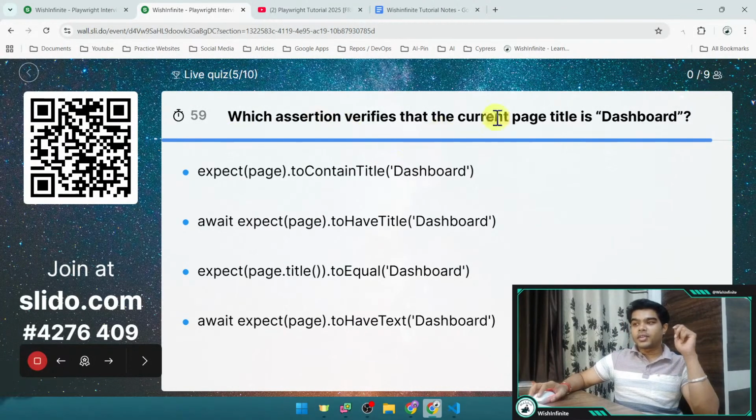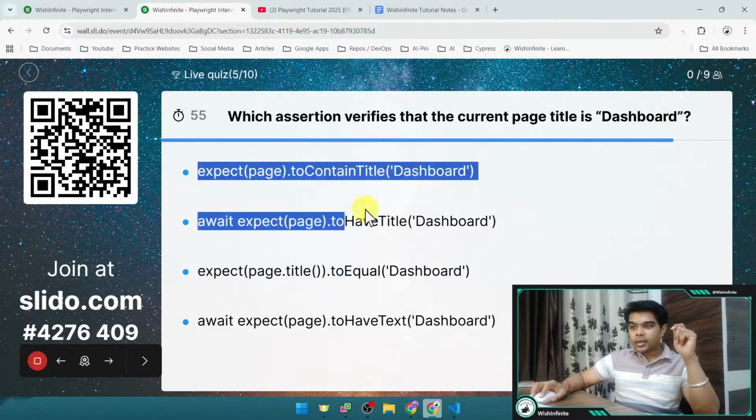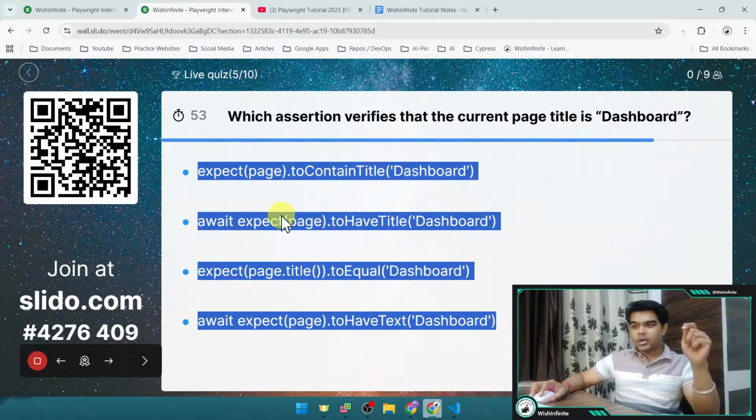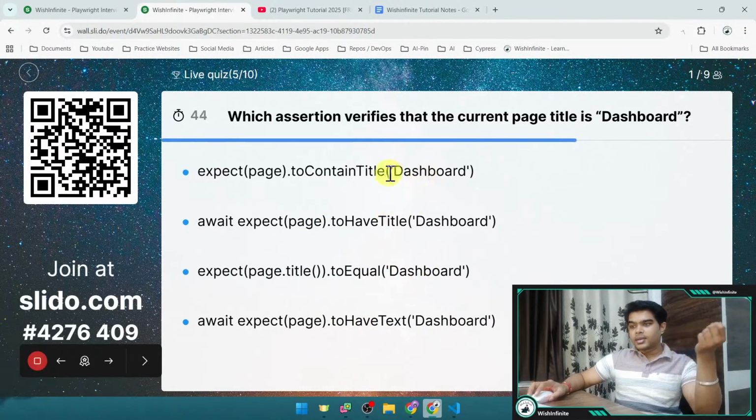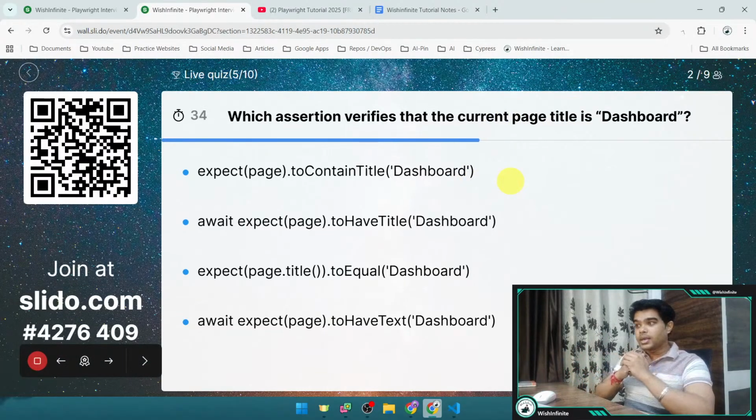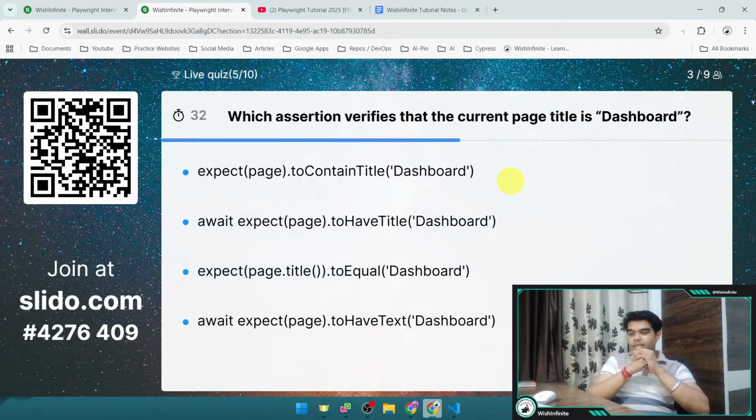Which assertion verifies that the current page title is dashboard, right? Here are all the options, option A, B, C, D. I'm not reading the answers, right? Here mainly you need to focus on these methods, which method is correct, right? And which will give us the current page title, or which will check what the current page title is. So we want to validate that the current page title should be dashboard. So you can select the correct answer.